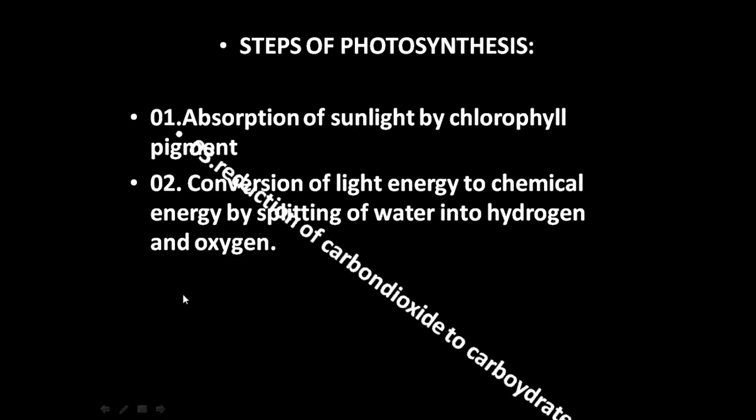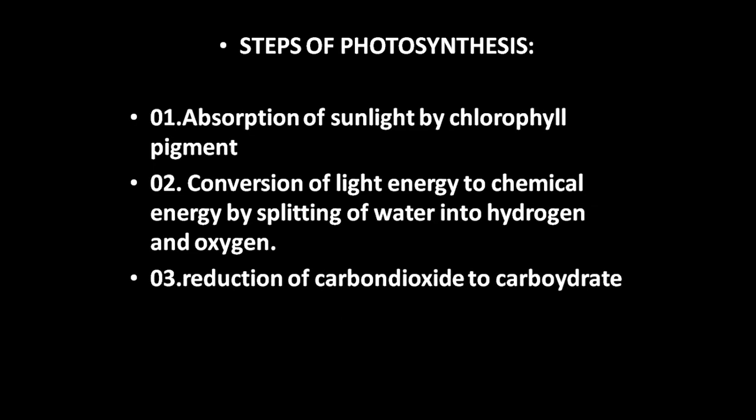The next process is the reduction of carbon dioxide to carbohydrate. Just like water, carbon dioxide is also a raw material. We got carbohydrate at the end, that is the glucose we got there. How is this glucose formed? It is by the reduction process, the reduction of carbon dioxide to carbohydrate, that we get the end product during photosynthesis. So, these are the three main steps which take place during photosynthesis.